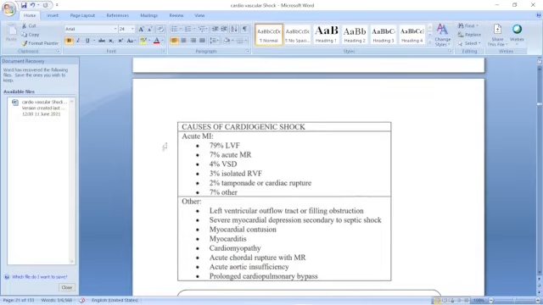Causes of cardiogenic shock: acute myocardial infarction. What is the cause of sudden cardiogenic shock? In 79% there is left ventricular failure, because the left ventricle supplies the whole body. So in 79% of cases there is left ventricular failure. In 7% of cases there is mitral regurgitation. In 4% there is a ventricular septal defect, because in the ventricular septum some of the myocardial cells have died.